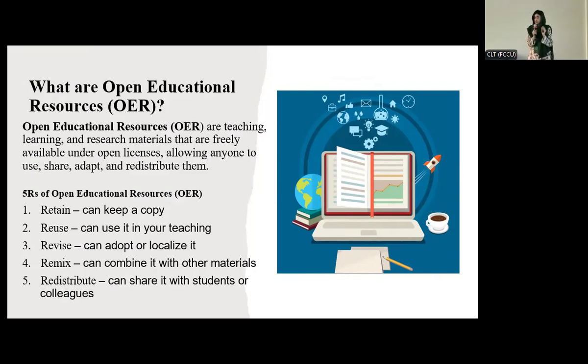Then you can revise it. This is one of my favorite things about OER sources. It gives you the privilege to adapt or adopt the source, right? If you want to use it as it is, you can adopt it. And if you want to make some changes or do some innovation in it, you can adapt it as well. And then you can remix it. It's not like you are going to fulfill all your information needs from a single source. It happens rarely, right? So maybe you find this chapter really good from this specific source, and you find this piece of information from that specific source, and now you can combine them and make your own document for the whole course.